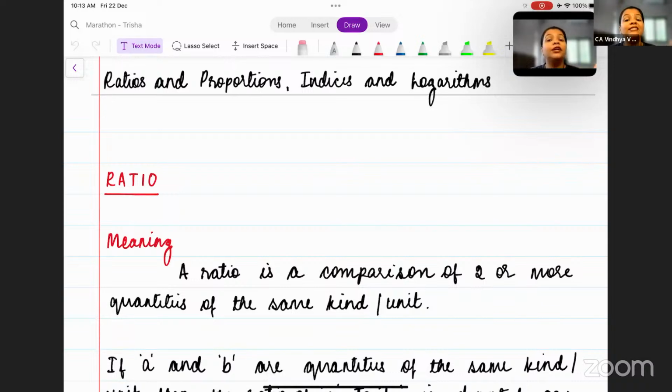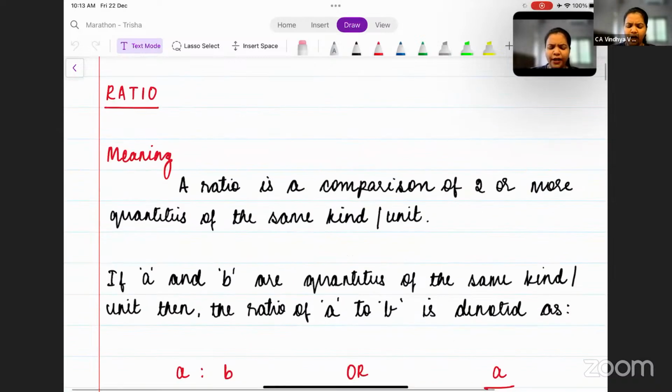Why is that? Because the units of the quantities are different. What are we doing here? We cannot compare when the units are different. So when can you have a ratio? You can only have a ratio, that is a meaningful comparison, when the quantities are of the same unit or same type. All right. Now, moving on.